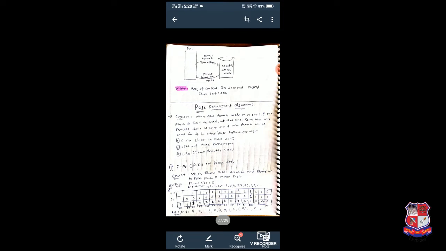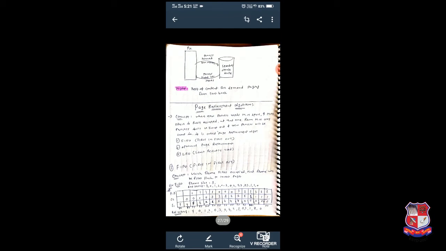Why are we using page replacement algorithm? Suppose I give you an example: some process needs pages to be executed, so we check main memory to see whether those pages are available in main memory or not. Suppose I require page number 5, so I will check whether page number 5 is available in main memory. If it is available, then that process or those pages will be executed.